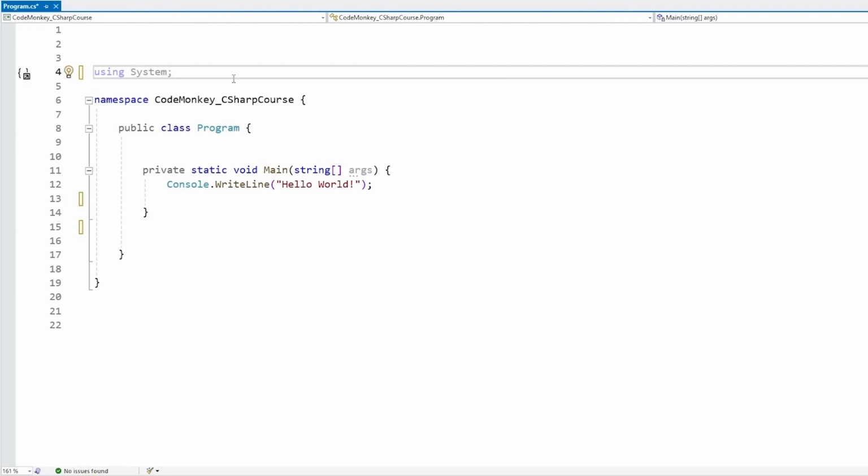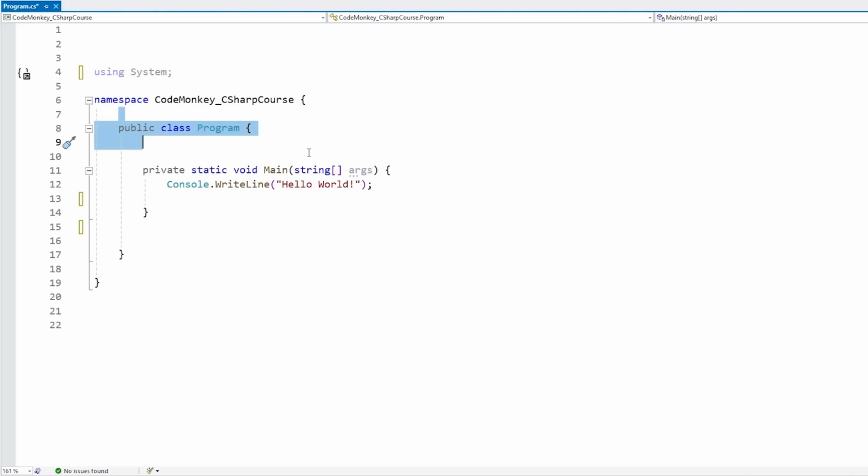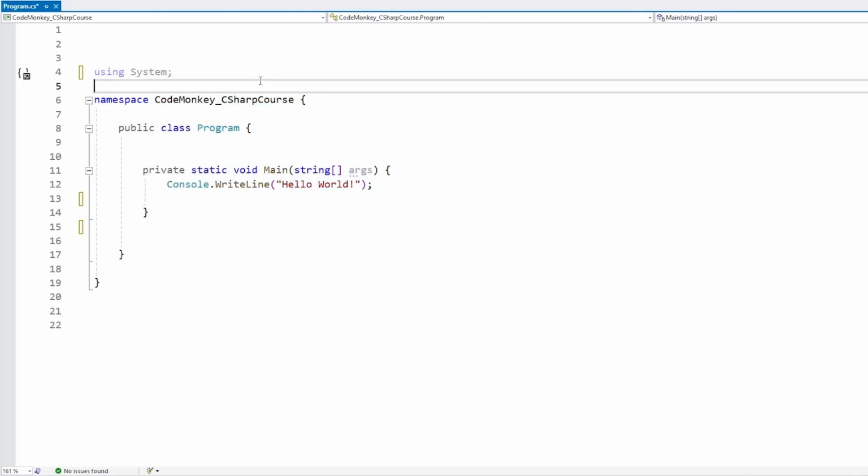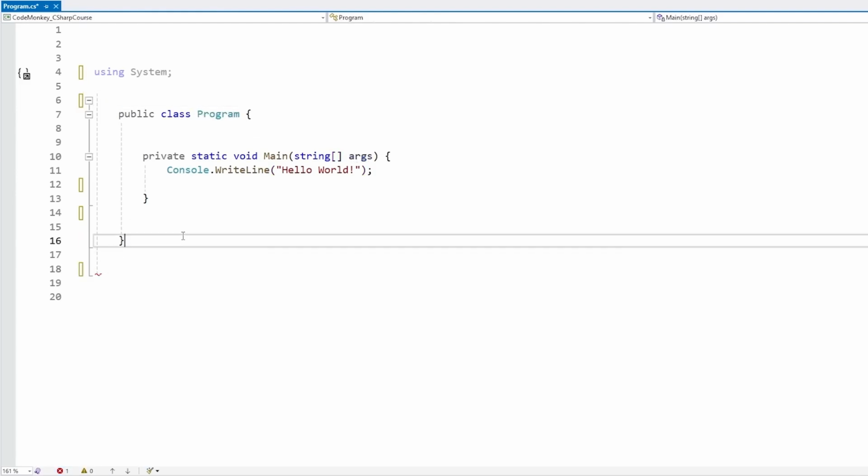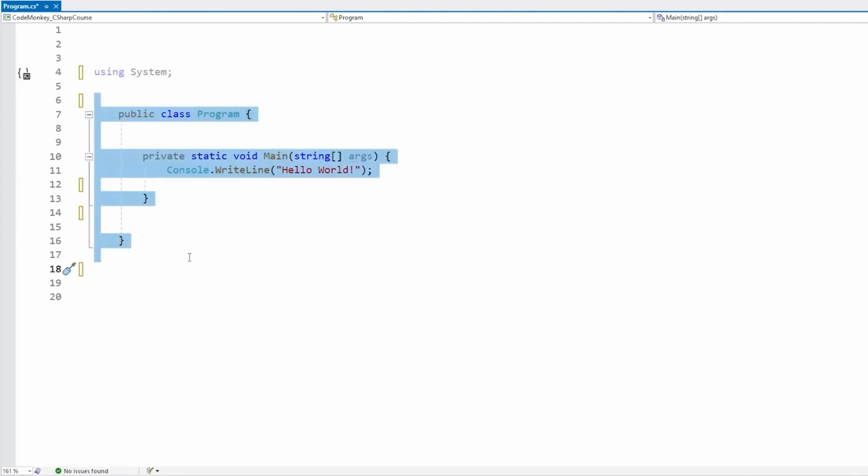And also over here on this template, when we created the brand new project, it automatically created our program class with our main function, and it put it all inside a namespace. Now I should say, technically you don't need to have a namespace, so if I get rid of this and this, yep, this still works, this is perfectly valid code. Basically, when it compiles, it will simply place this class in the root namespace.